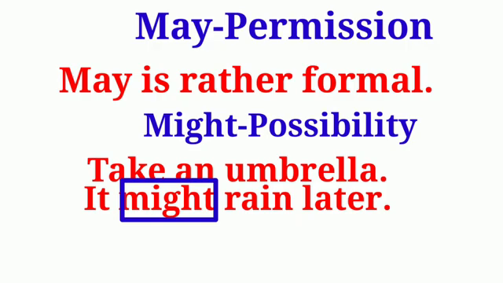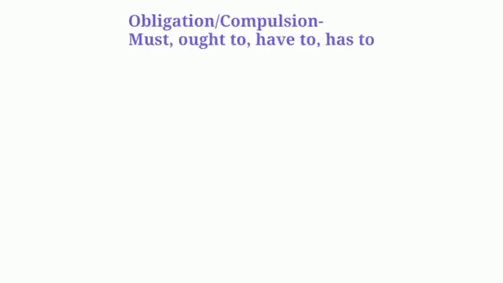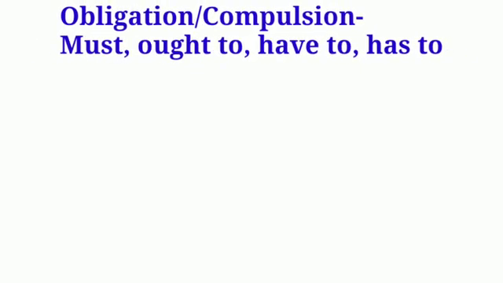Students, let us come to the modal verbs which express obligation or compulsion. The modal verbs like must, ought to, have to, has to express compulsion or obligation in the sentence.